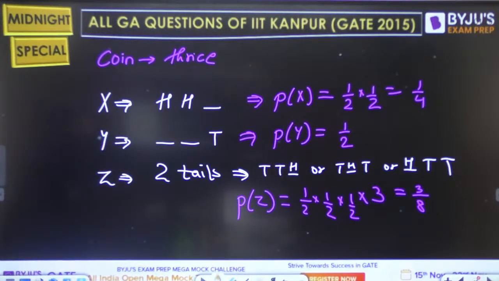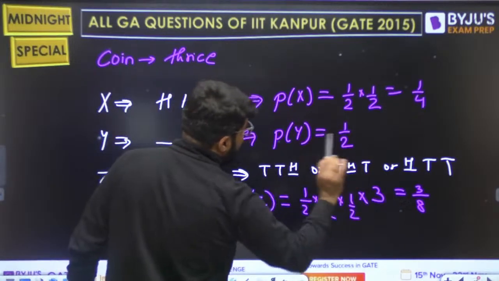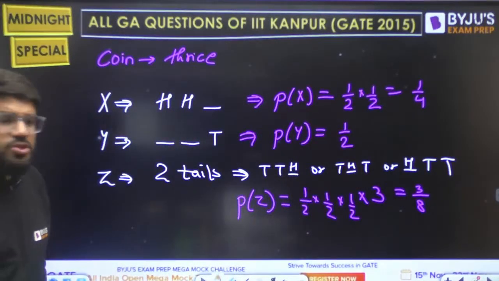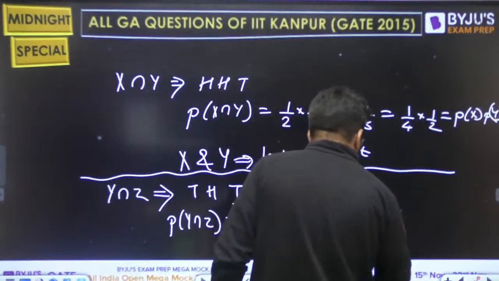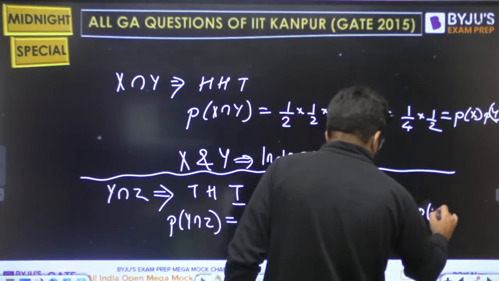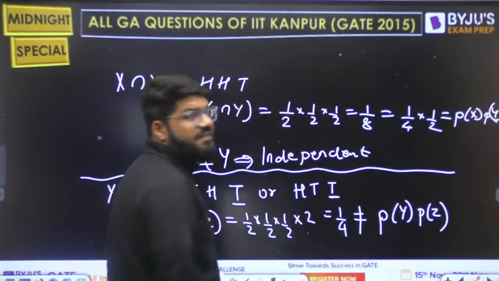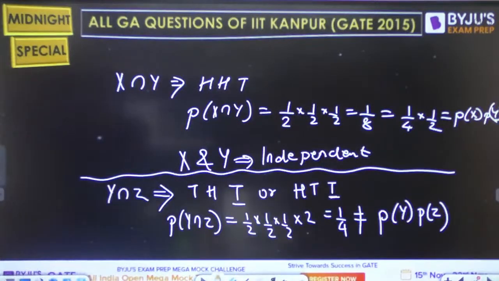PY is 1 by 2 and PZ is 3 by 8. When you multiply 1 by 2 and 3 by 8, you get 3 by 16. So is it equal to PY PZ? This is not equal to PY PZ.